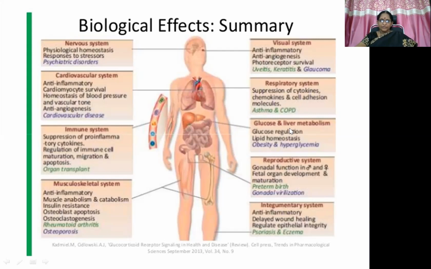Then actions on glucose and liver metabolism, glucose regulation, lipid homeostasis, so giving rise to obesity and hyperglycemia. Actions on reproductive system, gonadal function in male and females is depressed. Fetal organ development and maturation is also going to get affected, giving rise to a possibility of preterm birth and gonadal excessive virilization. Then integumentary system, anti-inflammatory, delayed wound healing and regulation of epithelial integrity. So this pharmacological action is used in the management of psoriasis and eczema.